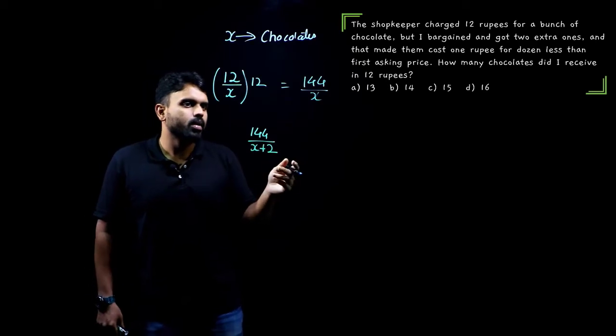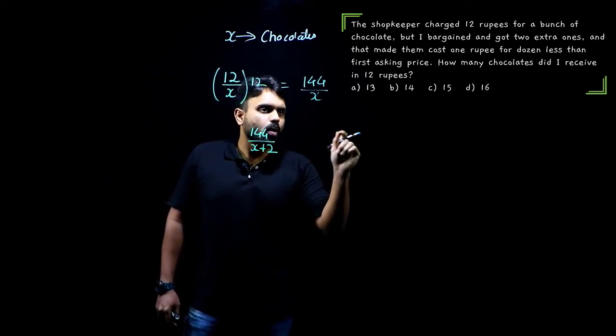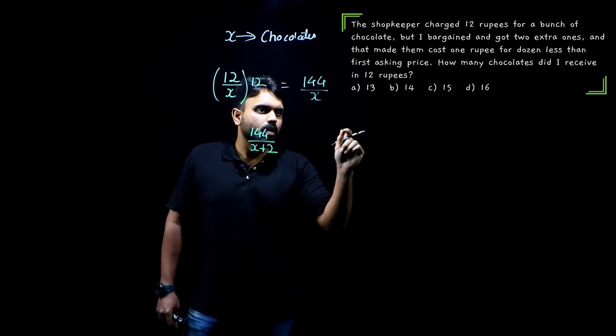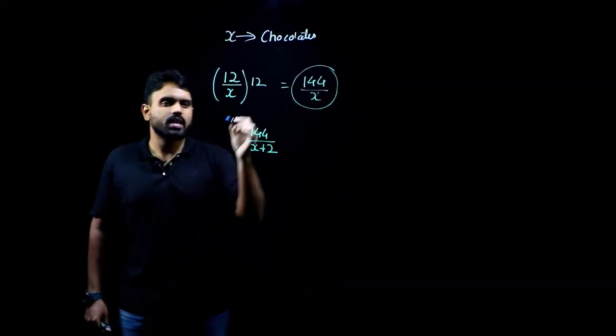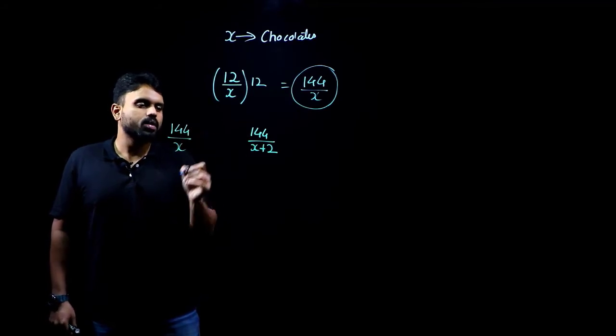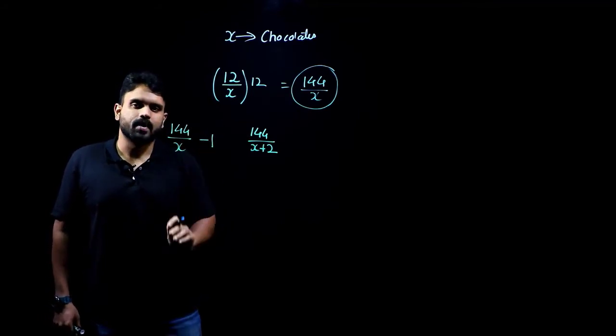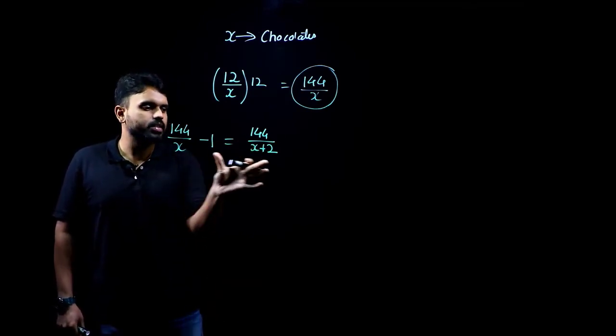Yes. Now, what happened? That made the cost 1 rupee for a dozen less than the first asking price. What was the first asking price? My first asking price was 144 upon X. It cost 1 rupee less when 2 chocolates were added. This is equal to this.